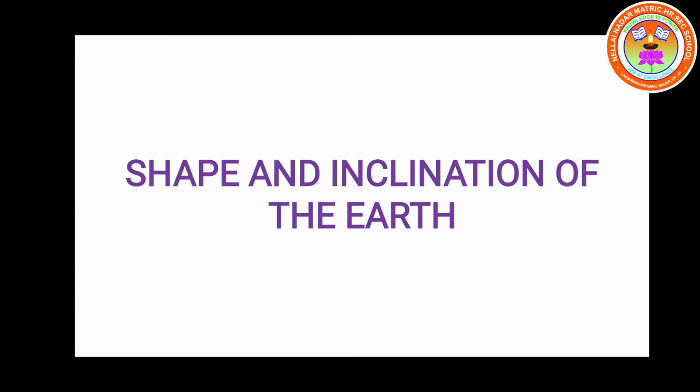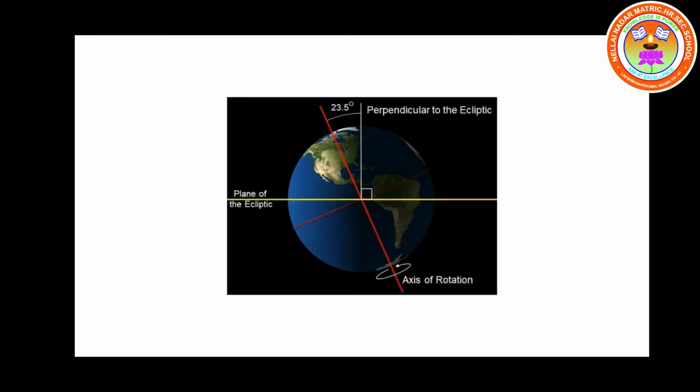Shape and inclination of the earth. You know, children, the earth is spherical in shape. What do you mean by spherical? Spherical means globe shape. It rotates on its axis, which is an imaginary line that runs from the North Pole to the South Pole, passing through the center of the earth.